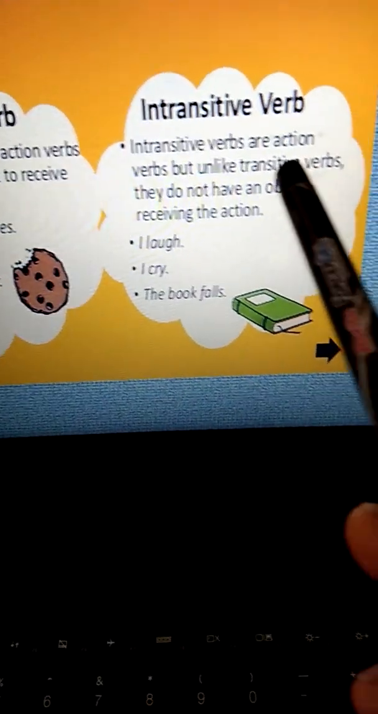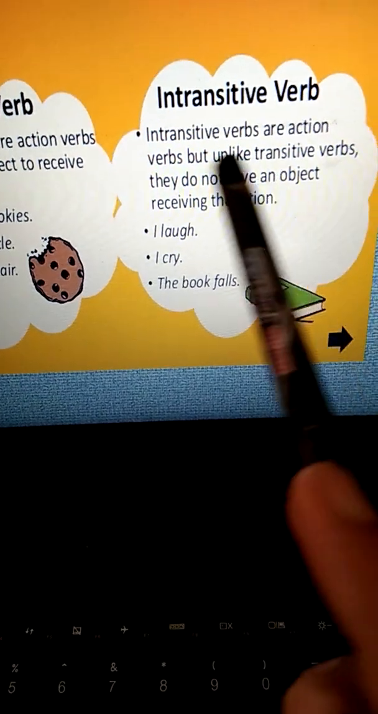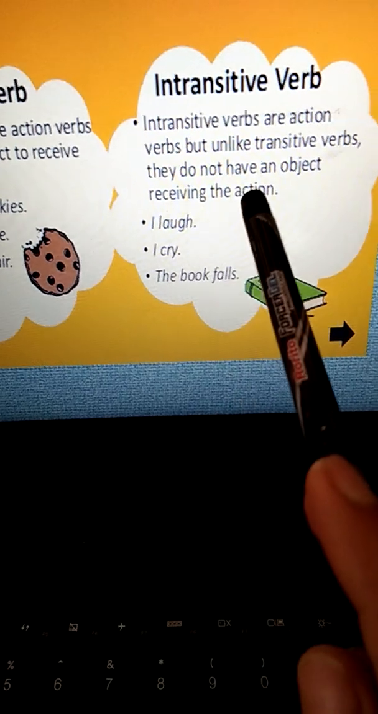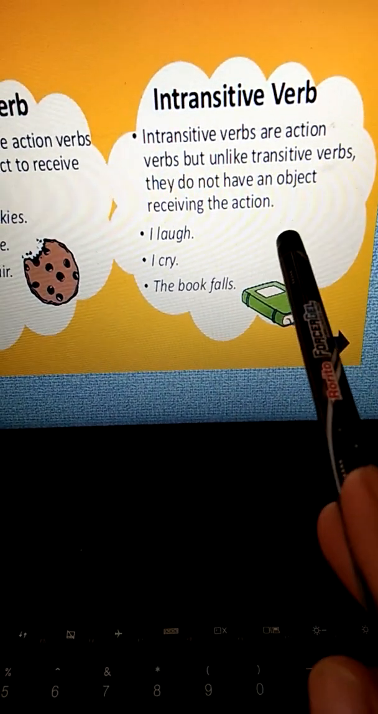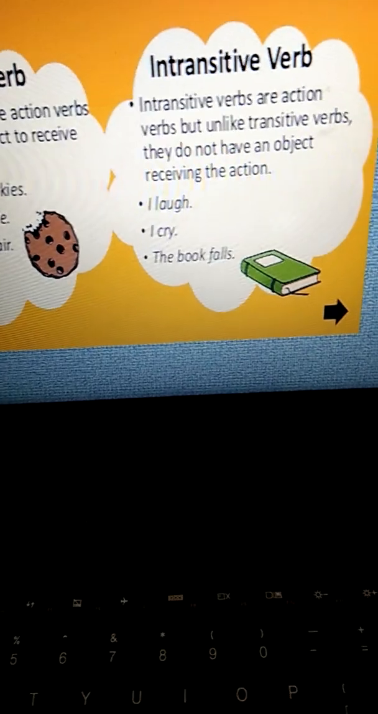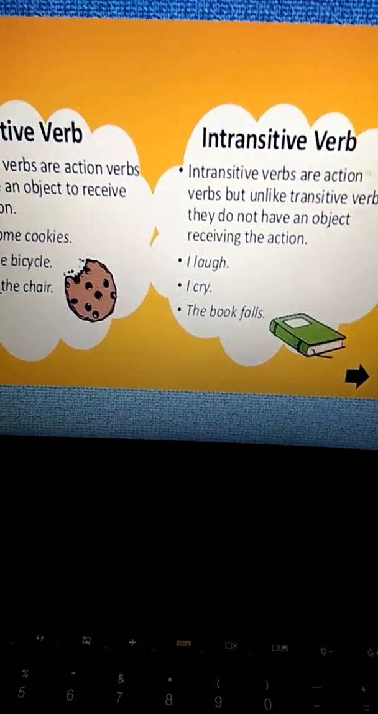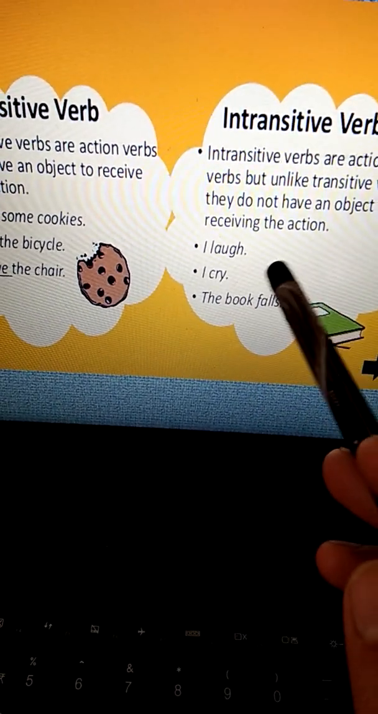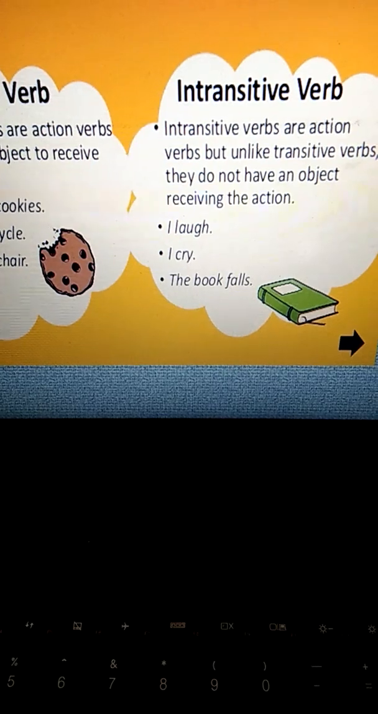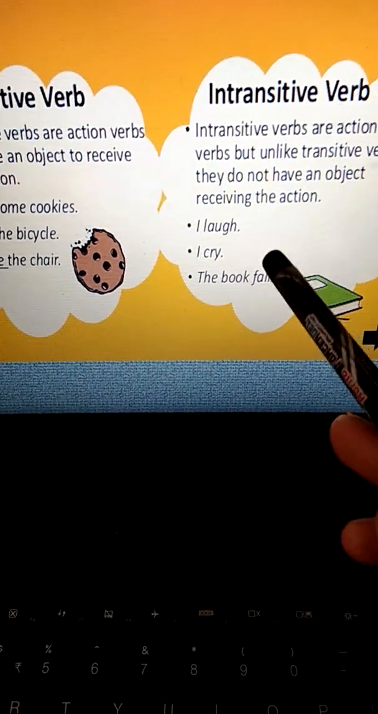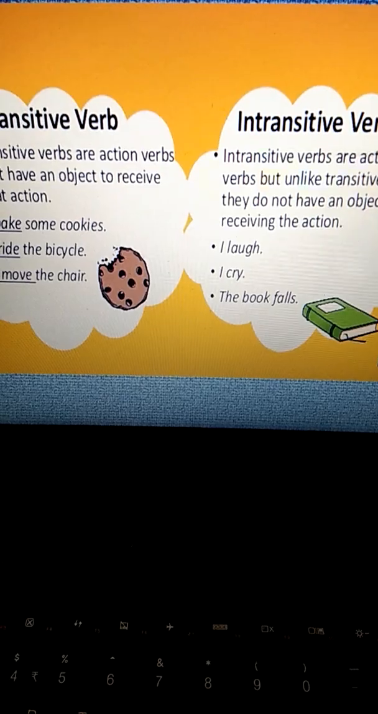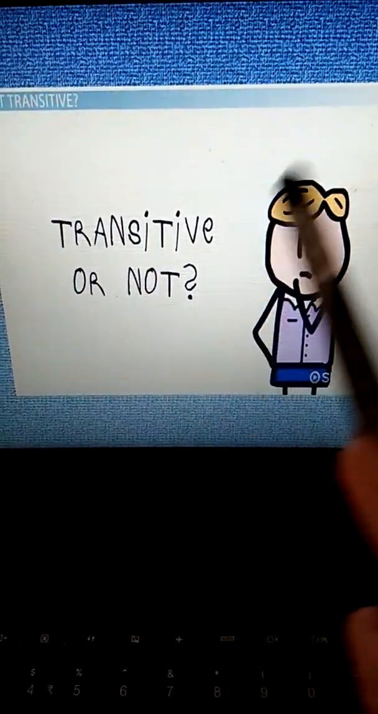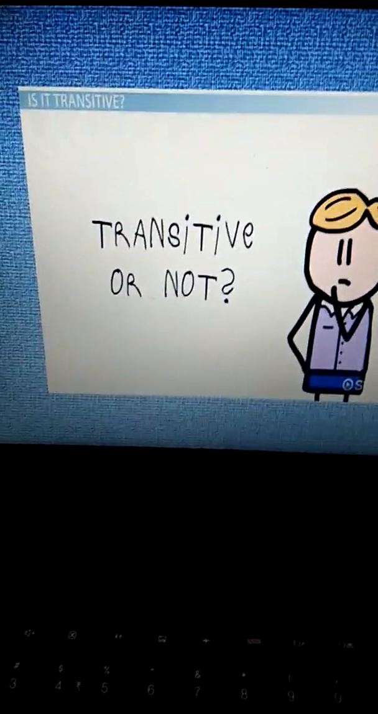And what are intransitive verbs? Intransitive verbs are action verbs, but unlike transitive verbs, they do not have an object to receive the action. For example, I laugh, I cry, the book falls. So there is no object to receive the action. Clear? Now let us see how to consider a verb to be transitive or intransitive.